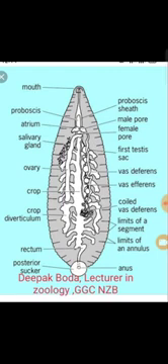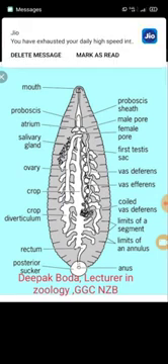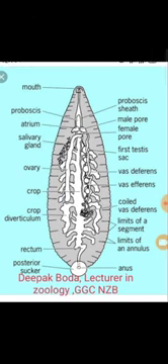These two vasa efferentia are united, and the mature sperms pass through the vasa efferentia into the vasa differentia.